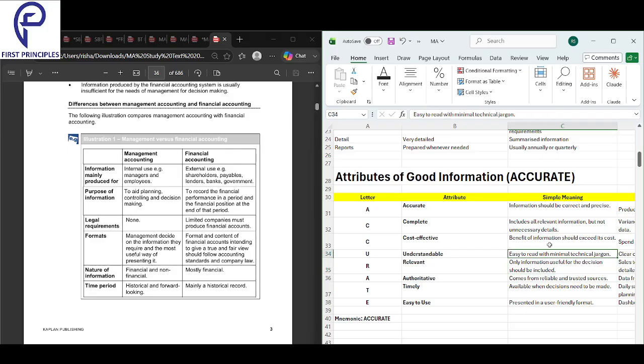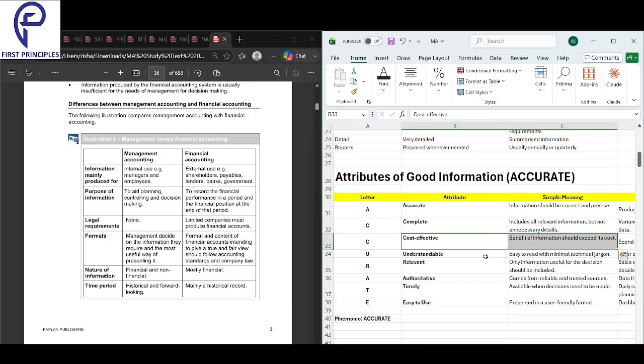It's easy to read with minimal technical jargon. The benefit of information should exceed the cost. It should be cost effective. It includes all the relevant information but not any unnecessary details. Firstly, information should be correct and precise. Second, information should include all the relevant information but not any unnecessary details.